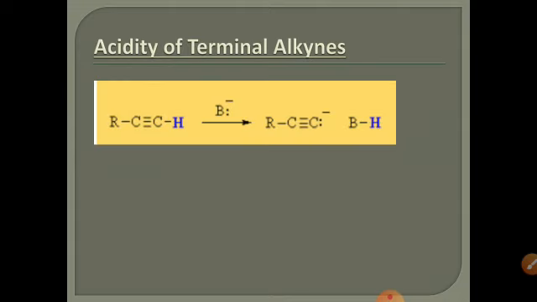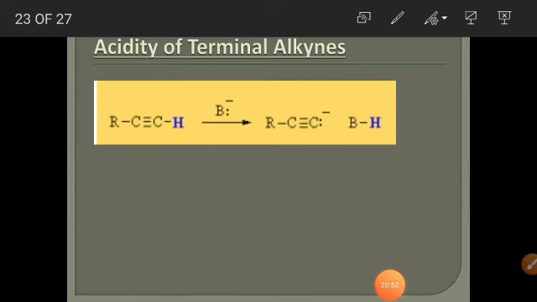Let's look at the reaction. If we have a terminal alkyne, any base can take up this proton because it can easily donate its proton. When it donates its proton, it is converted into an anion.